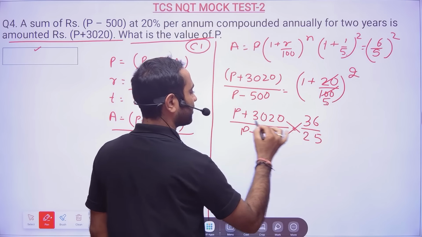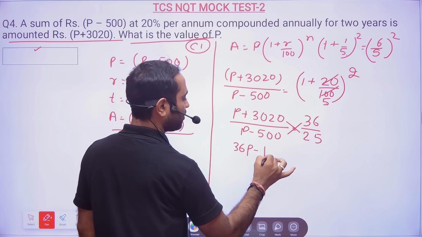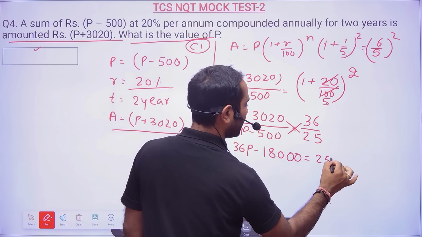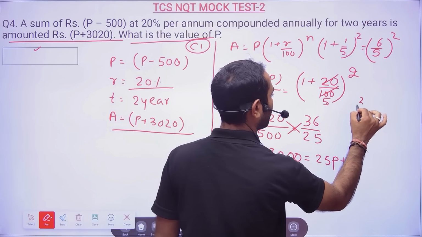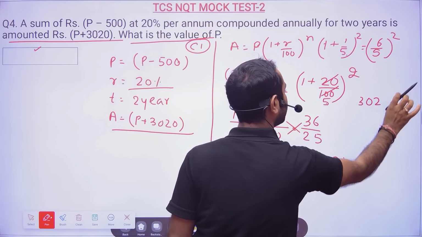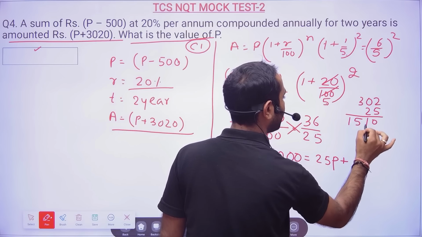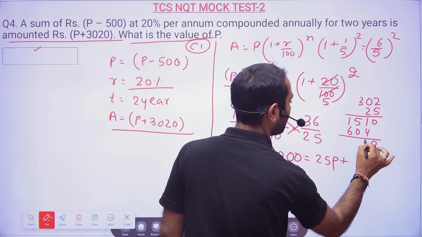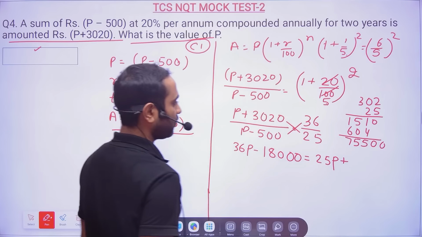Cross multiplication. 36P minus 36 into 5 will be 180, 00. 25P plus this 25 into 3020. 3020, so 1 0 you remove, 25. 5 2s are 10, 5 3s are 15, and then 2 2s are 4 and 6. So 7550.